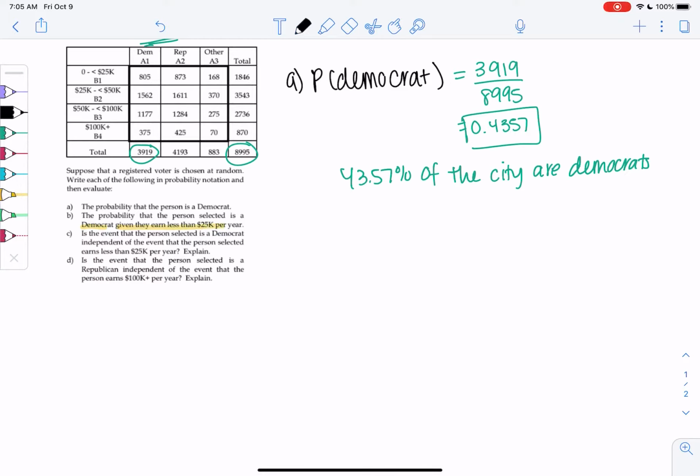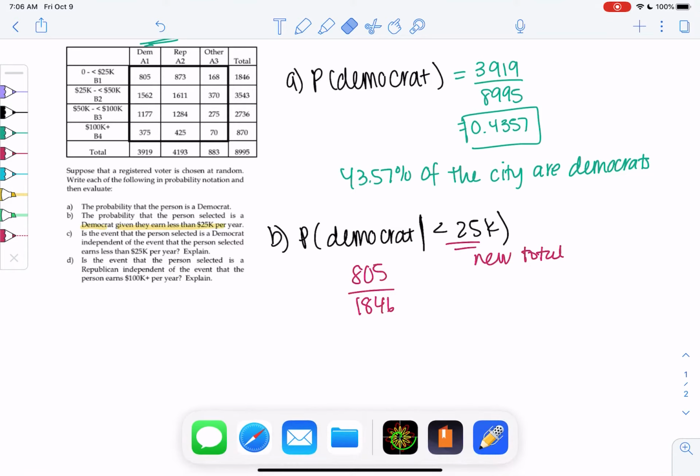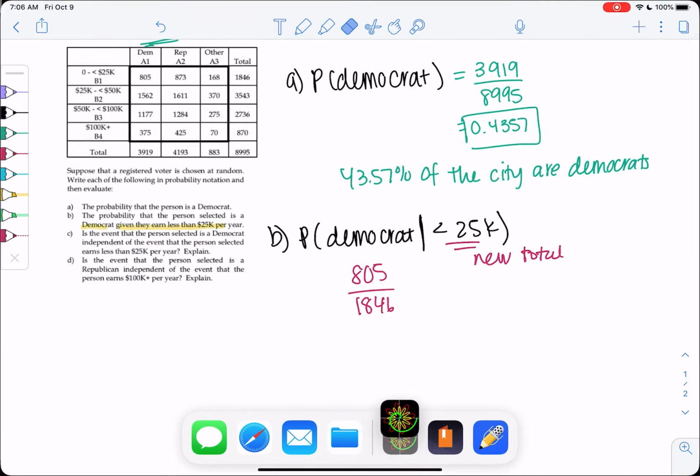So does salary affect being a Democrat or not? So Democrat given less than 25K. So now we only look at the 25K row. Less than 25K, so that'll be this row. So it'll only be 805 out of 1846. This is my new total. And so if we get 43% again, then we're gonna say there's no effect. But if it changes, then somehow income is affecting the likelihood of being a Democrat.